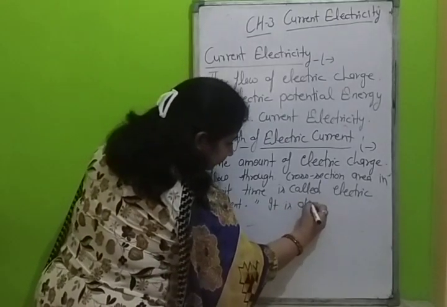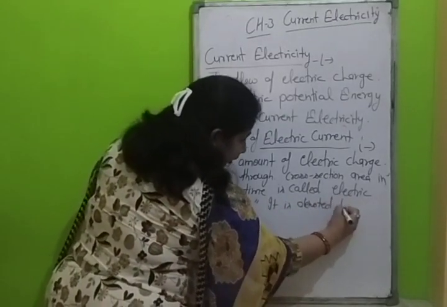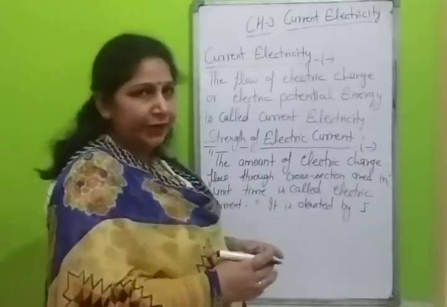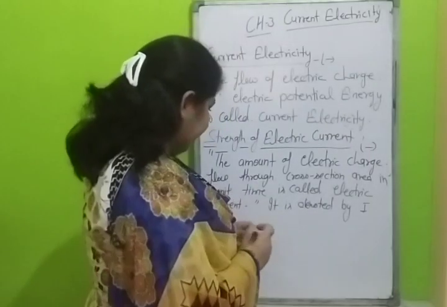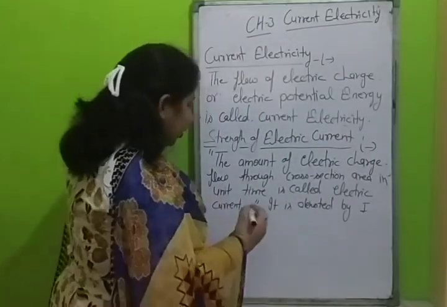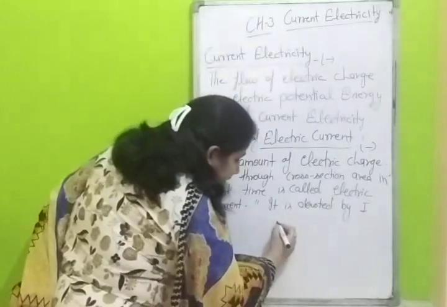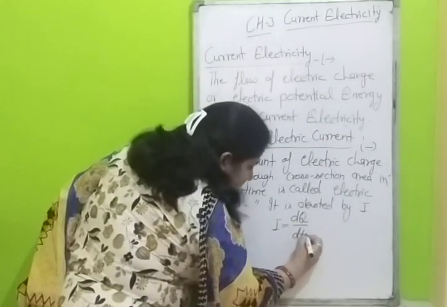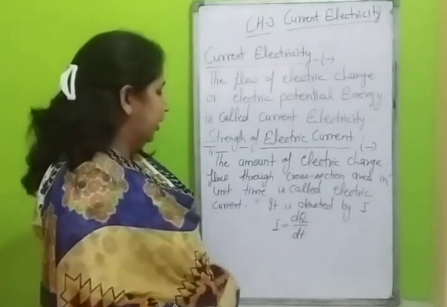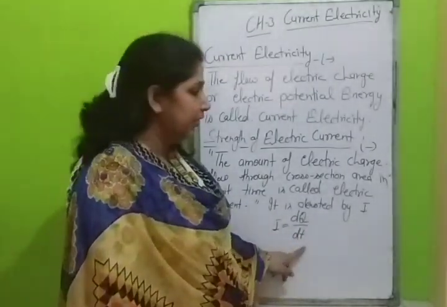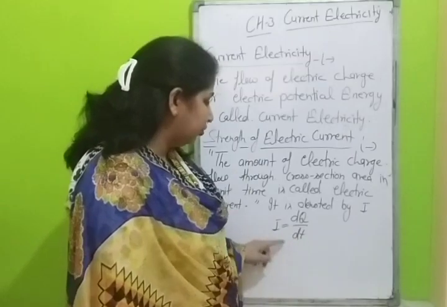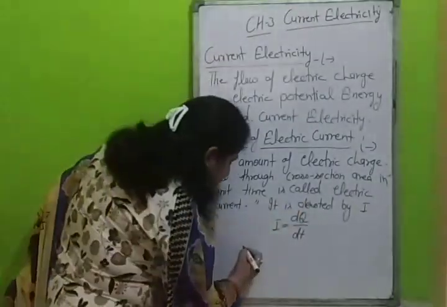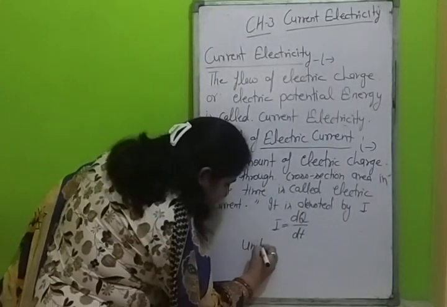It is denoted by capital I, though sometimes we can represent it by small i. The formula according to the definition is I equals dq upon dt. If charge dq flows through a cross-section area in dt time, the current flowing through the conductor will be dq upon dt.